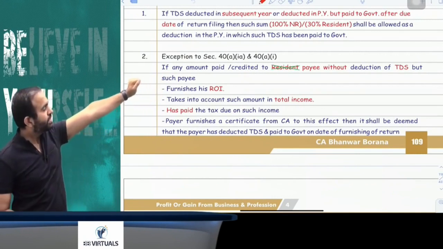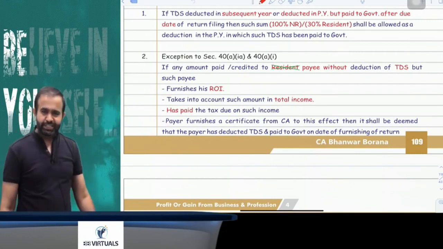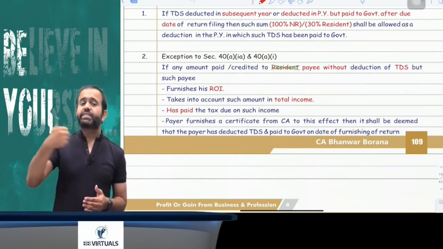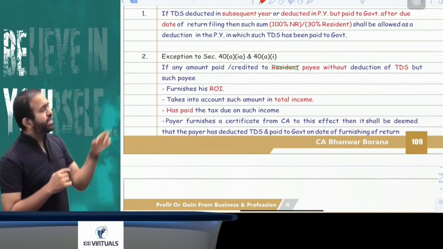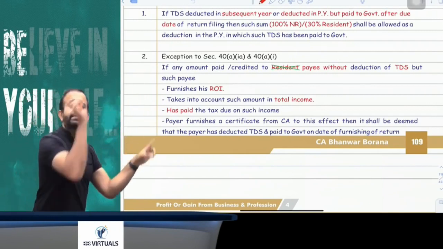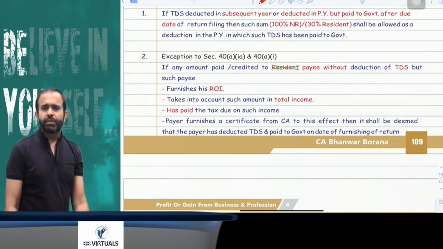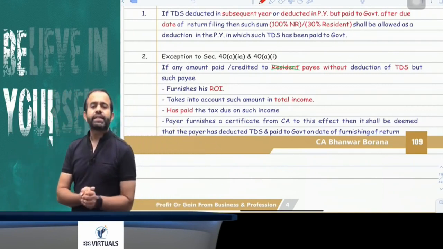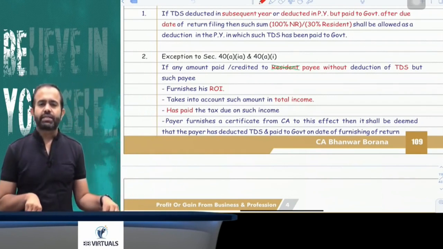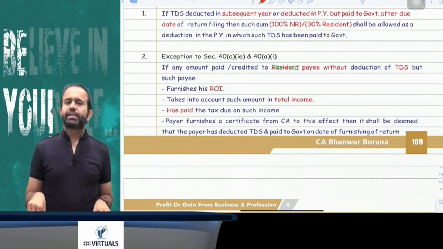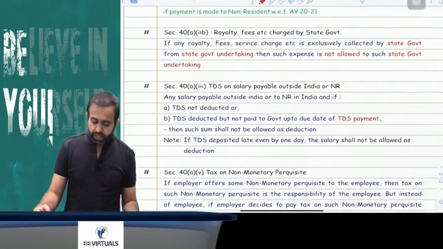What I am saying is, suppose payment is made to a non-resident or resident but you have not deducted the TDS, so obviously 30% or 100% will be disallowed in the current year. But that payee is very honest. The payee included that amount in his income, paid the taxes due on that income, filed the return of income, and you have obtained one certificate from a chartered accountant to this effect. In that case the lawmaker is saying that it is presumed that you have deducted the tax and paid it to the government on the date on which the payee furnishes the return of income. So in simple words, in the current year your 30% or 100% will be disallowed, and that amount will be allowed in the year in which the payee furnishes the return of income. You got my point or not?